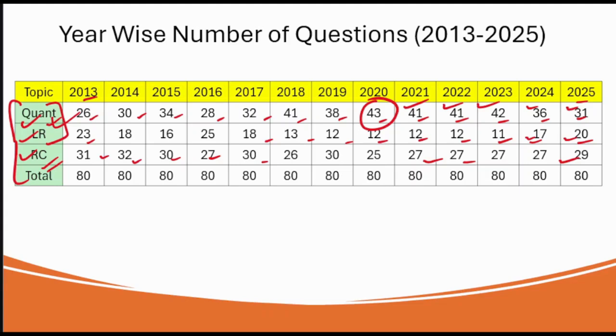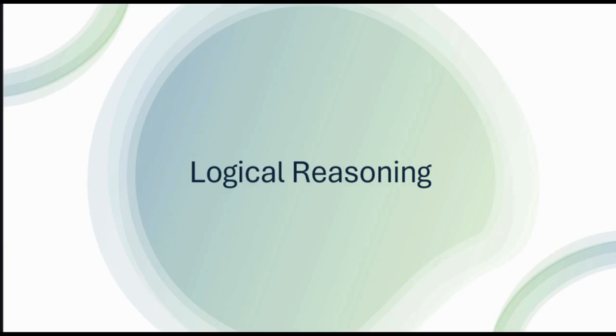So let's start. Today I will be starting with the logical reasoning section, and in logical reasoning, we will be doing the topic of distance and direction. It's a very easy topic, as you will see when we solve the questions. We will be solving the questions from 2013 till 2025, and that's how we will do it for each and every chapter. So let's start with the first question.